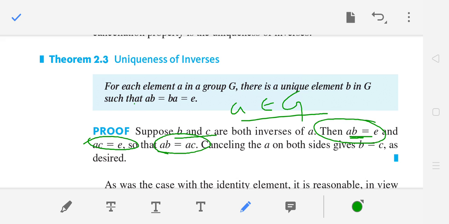Because c is also an inverse, cancel the a on both sides, and you get b equals c, because the cancellation property holds in a group as desired. So b will be equal to c. This is basically the uniqueness. So for every element, its inverse is always unique.